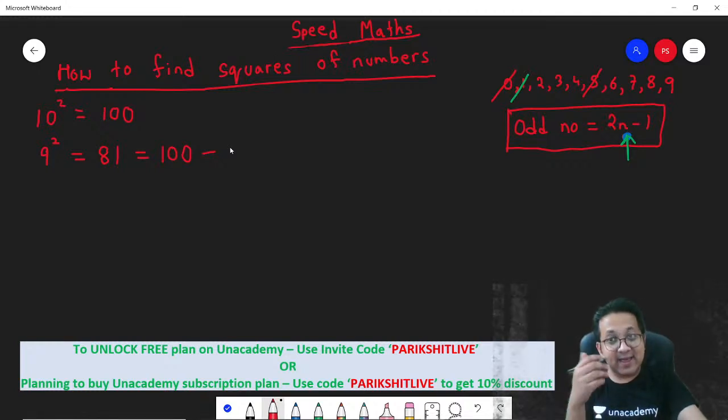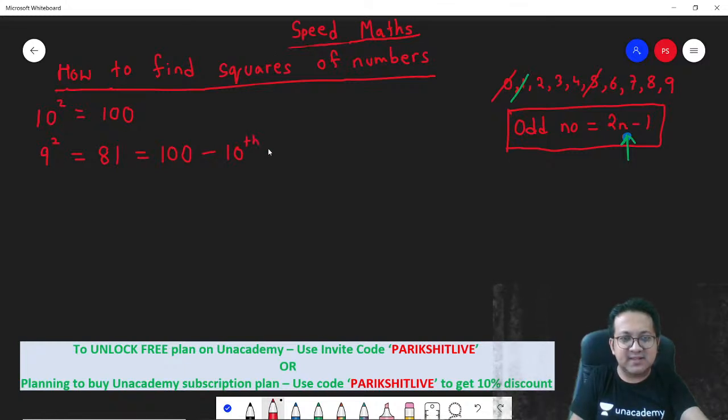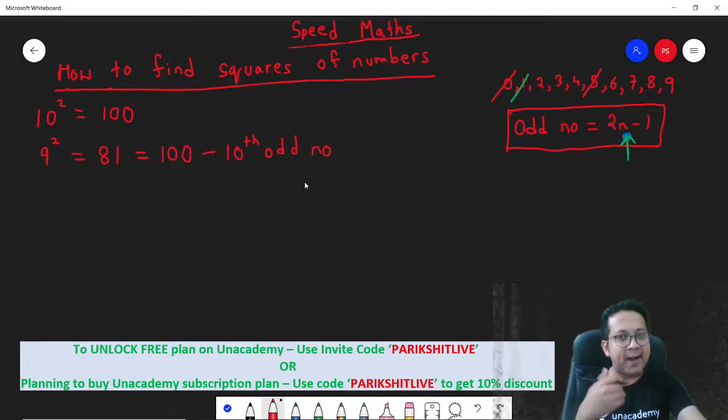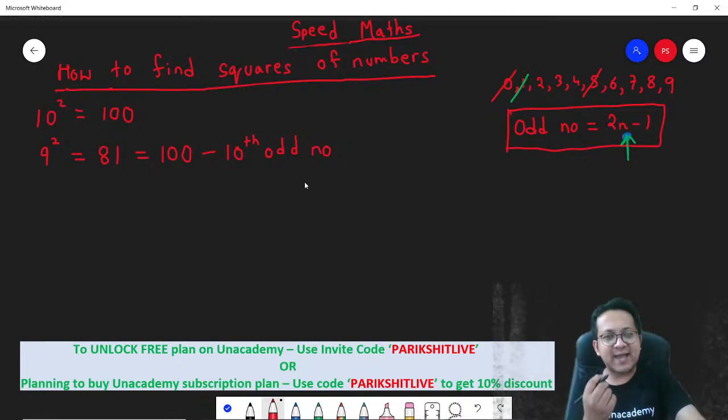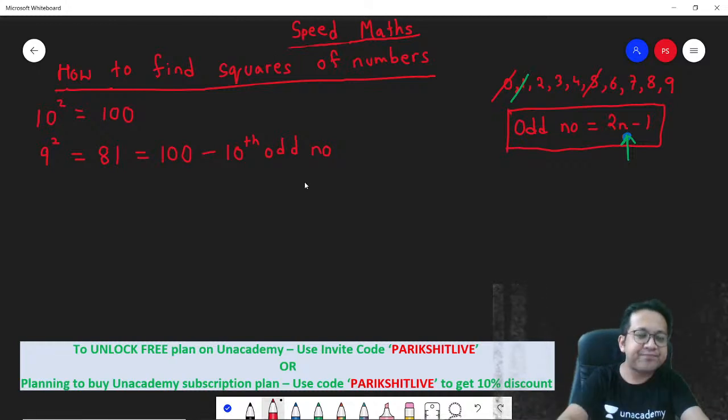What is that extra? 10 square has got one extra number, which is the 10th odd number. You just got to subtract that. So if you know 10 square, you can determine 9 square. Because 10 square minus the 10th odd number, the extra thing that is present in 10 square, will get you 9 square. So that is 81.